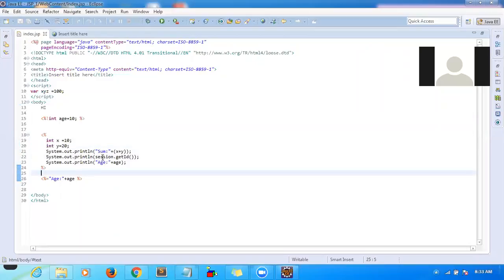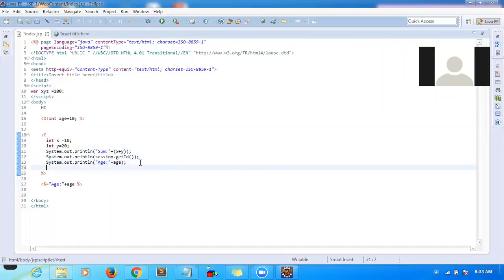Session is one example of an inbuilt object, and we have other inbuilt objects like request, HTTP request, response, and context. Request, you know how to use request dot get parameter, like how you read username and password. Here also, in a similar way, we can read it.